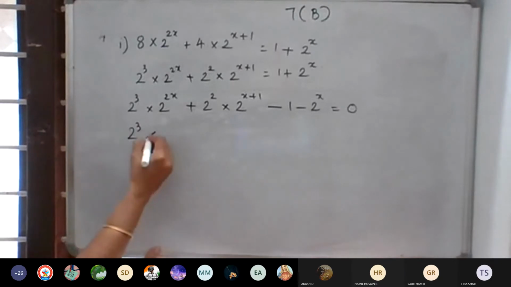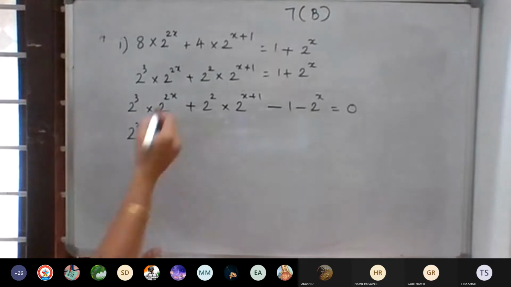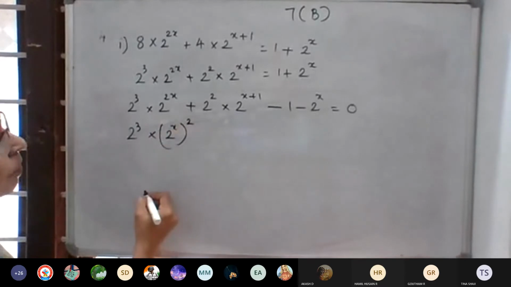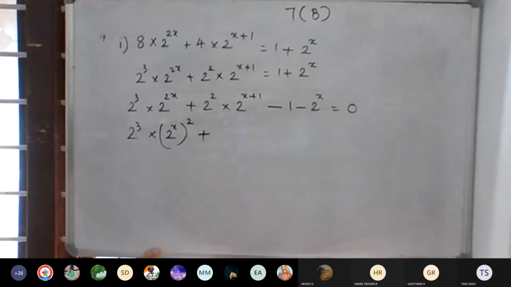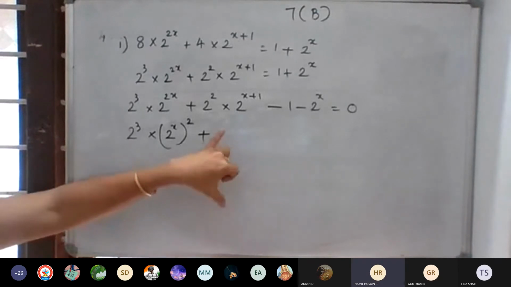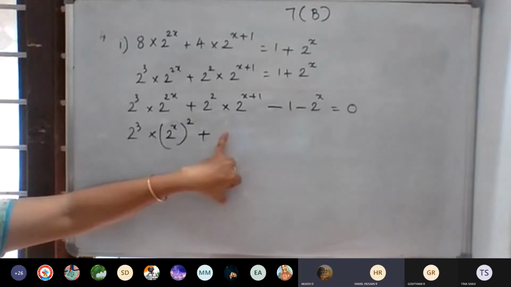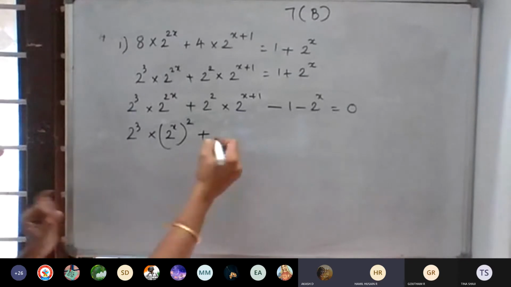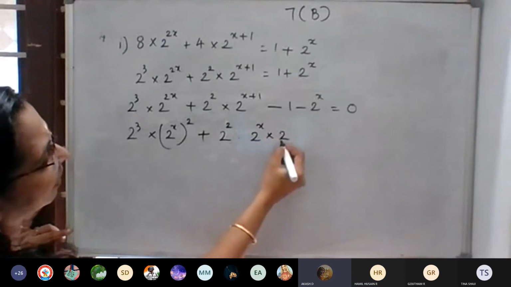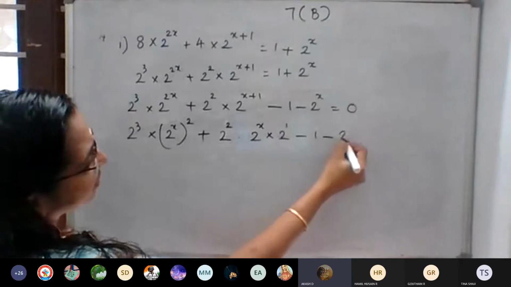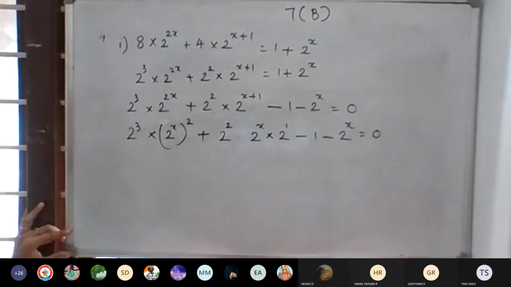Can we write 2 cube into 2 raised to x? We can write it as 2 raised to x the whole square. No problem, no? Plus, same way, plus 2 square into 2 raised to x, all raised to 1, minus 2 raised to x is equal to 0.